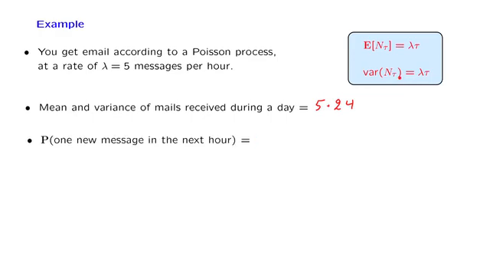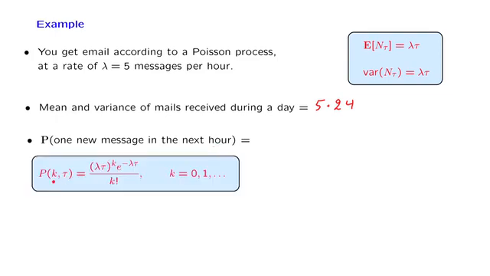What is the probability that we get one new message in the next hour? This has to do with the PMF of the number of arrivals during the next hour, and that PMF is given by the Poisson probabilities. We are asking for the probability of one new message, so that k is equal to 1, in the next hour, so that tau is equal to 1. So we're looking for this expression here, and using also that lambda is equal to 5, we enter those numbers in this formula, and what we obtain is 5 times e to the minus 5.